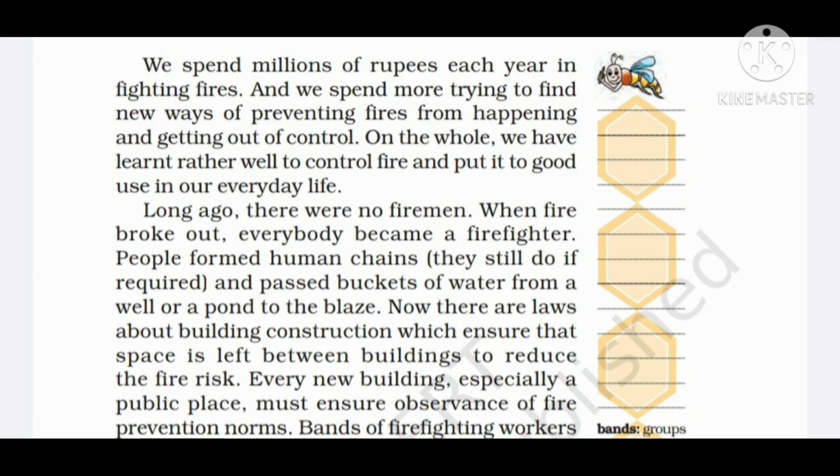Now there are laws about building construction which ensure that space is left between buildings to reduce the fire risk. Every new building, especially a public place, must ensure observance of fire prevention norms. So now the authorities take proper care of it, and there are strict laws about these fire prevention norms. And suppose there is a school or there is a hotel, then they have to follow these guidelines strictly, otherwise there is a penalty also, or their license also gets cancelled.